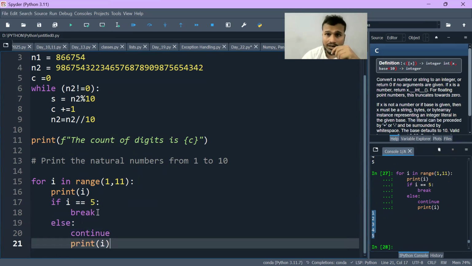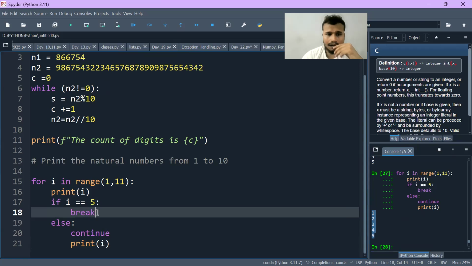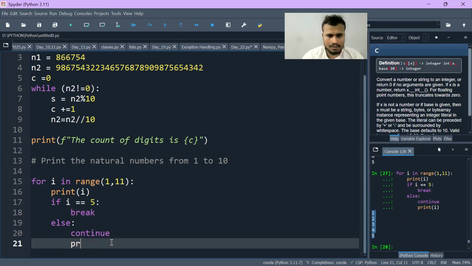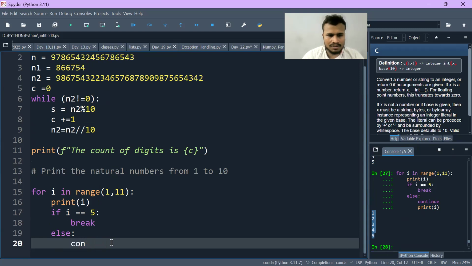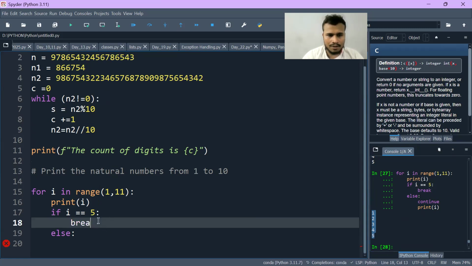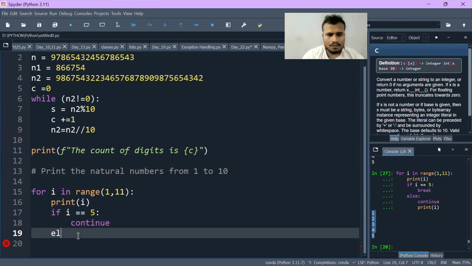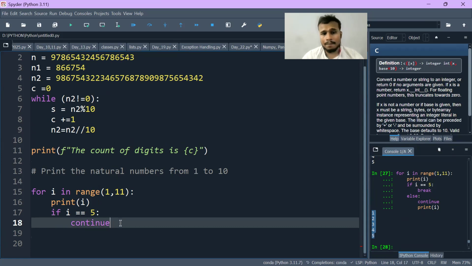And what's the meaning of the continue statement here? Let's do vice versa. If I write if i equal to 5, continue, what will happen?